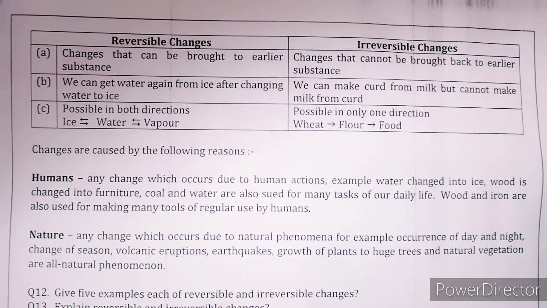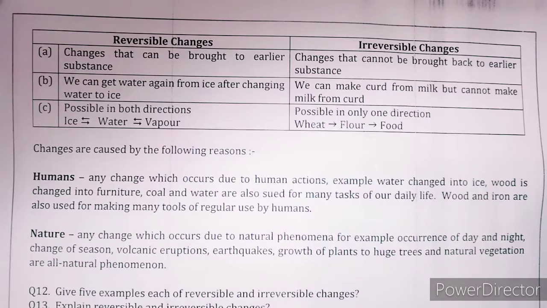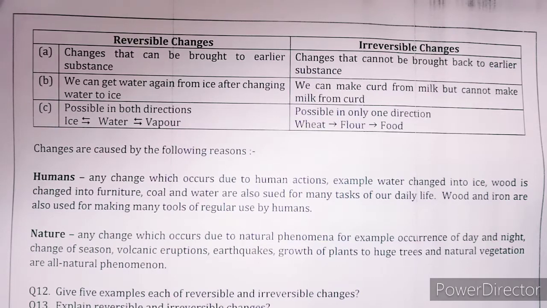Reversible means the changes that can be brought back to the earlier substance. If we change anything in a substance and it is brought back to the earlier one, or we are able to get the earlier substance, then that change is called a reversible change. And the second one is irreversible, meaning changes that cannot be brought back to the earlier substance, meaning we are not able to get the earlier substance which was available before doing any change in the substance. That change is called an irreversible change.